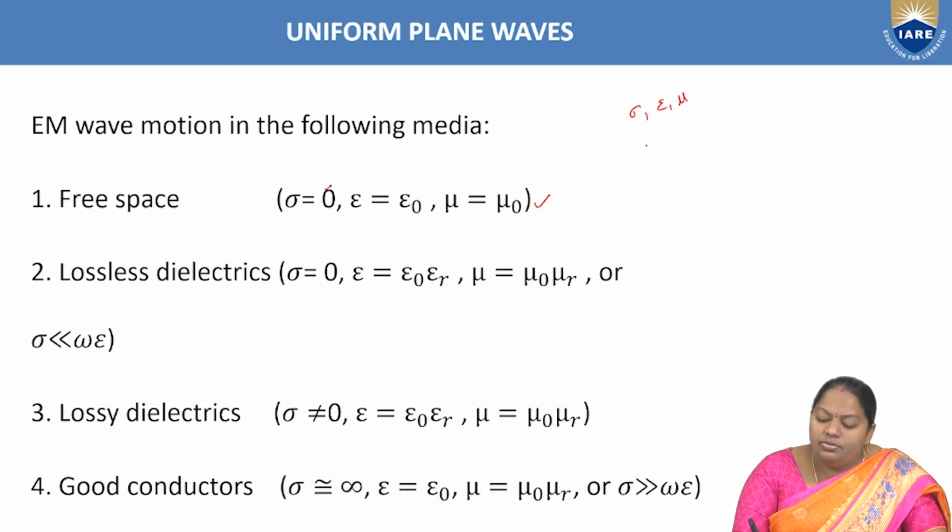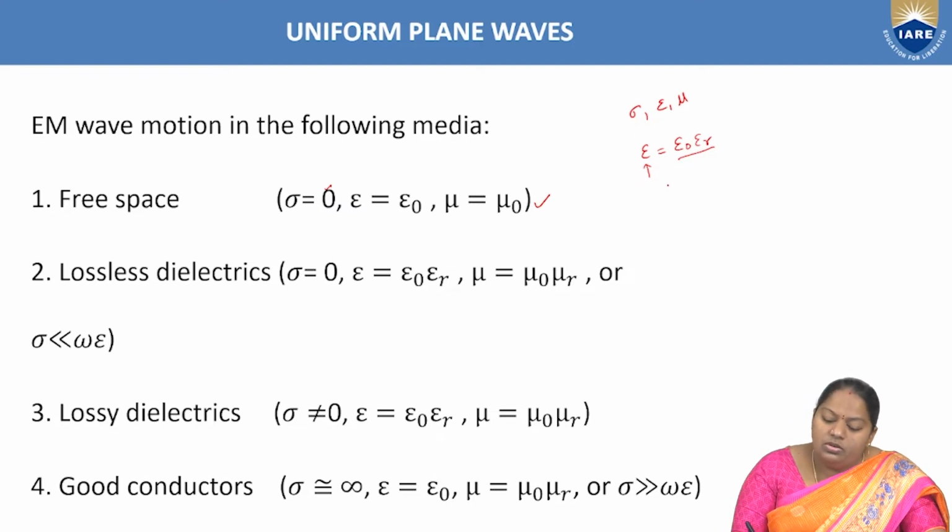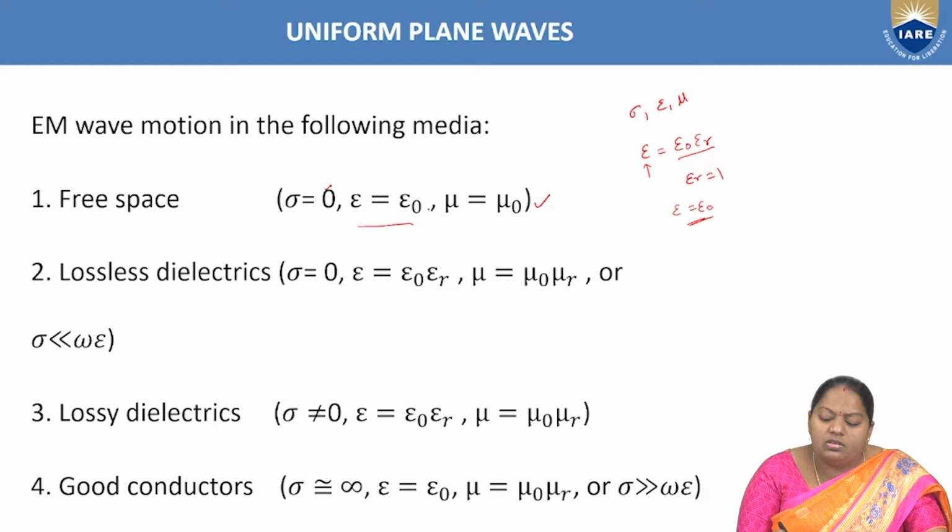In general, we know the formula for epsilon is given by epsilon naught into epsilon r, where epsilon is the permittivity of the medium, and it is the multiplication between the permittivity of free space and the relative permittivity of that material. Right? For a free space medium, this epsilon r is replaced by 1, hence epsilon is considered as epsilon naught.